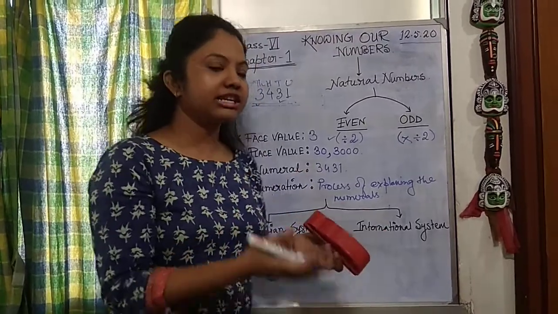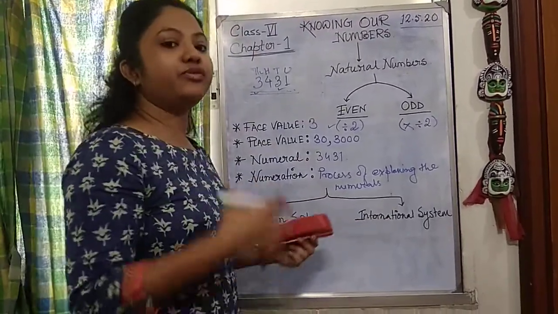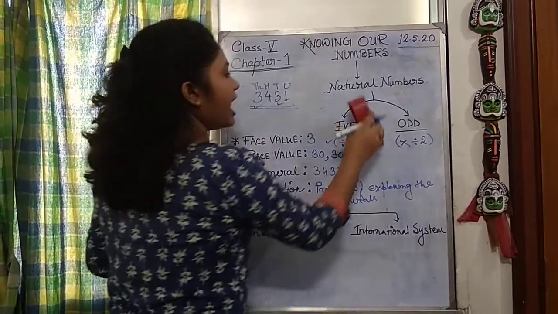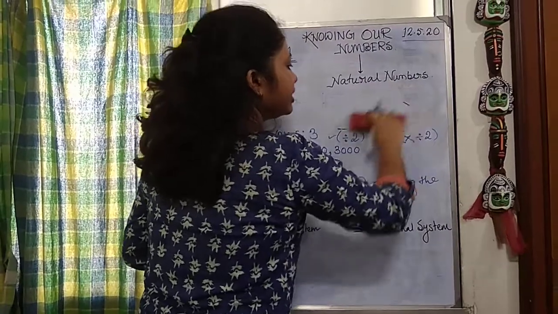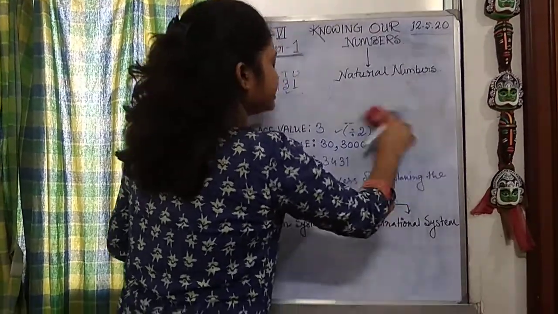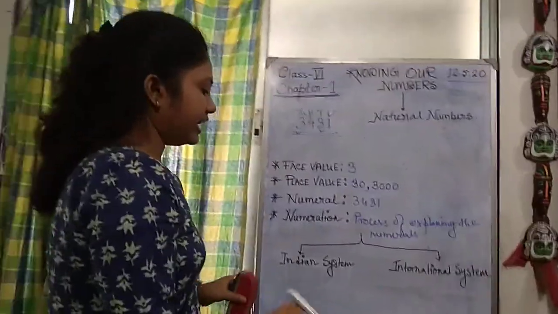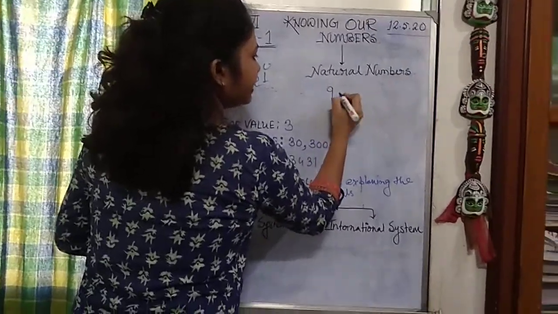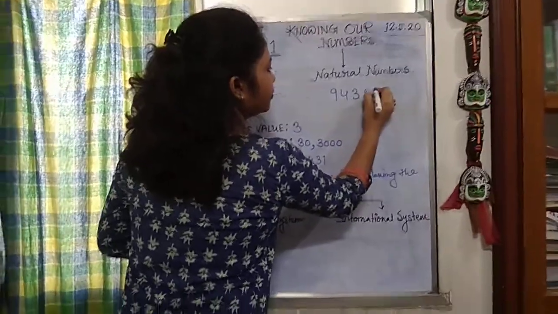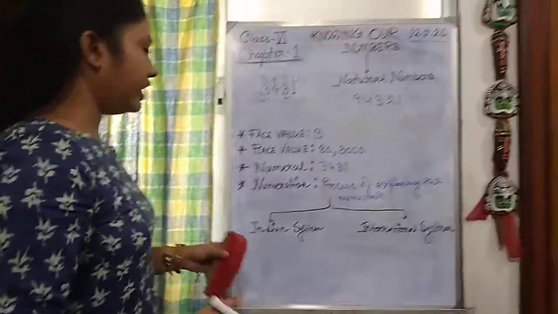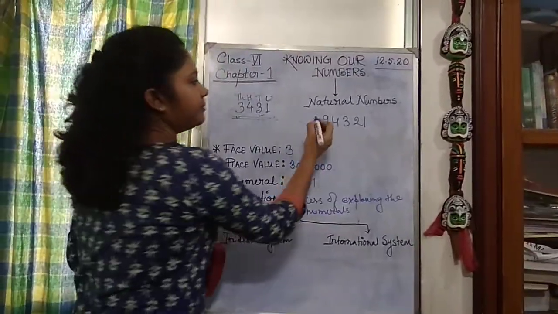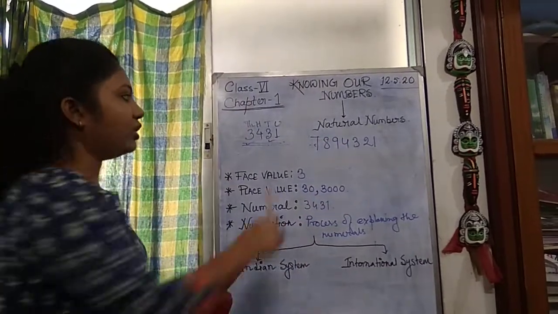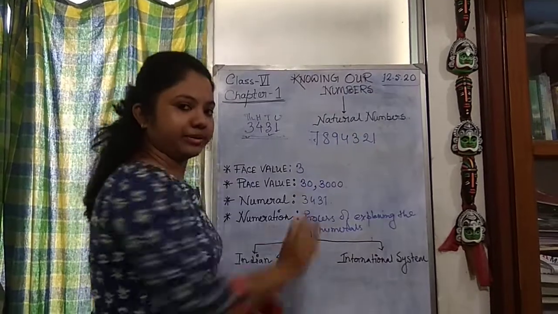Now regarding the Indian system and international system, you have already known. Still, we will revise it once more, to see what the difference is between the Indian system and the international system. I am rubbing this part so that I can make you understand a bit more, because the place is less out there. Now in the case of the Indian system, let's take a bigger number like 9, 4, 3, 2, 1. For the international system, let's make it a bit bigger: 7, 8, 9, 4, 3, 2, 1.